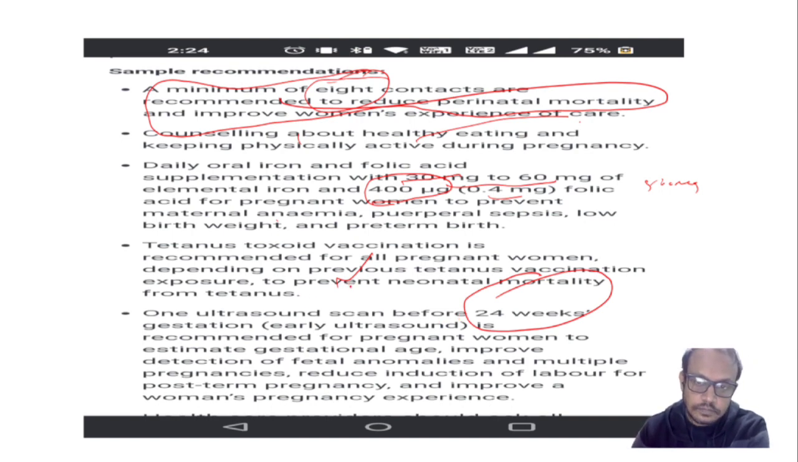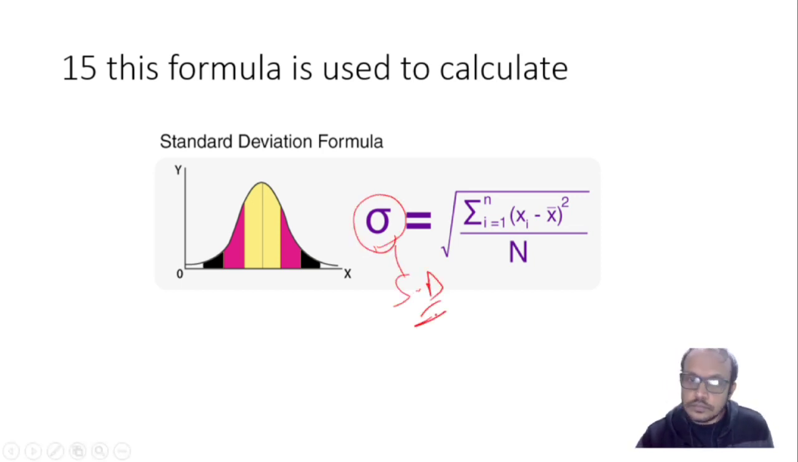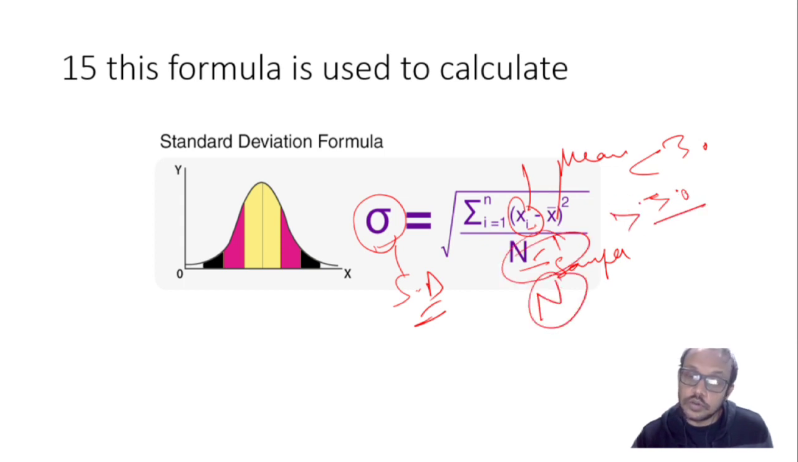Okay, this formula is which is for the standard deviation. Okay, this is summation of all the individual values. This is mean, this is sample. Okay, if sample size is less than 30, here it should be n minus 1. If sample size is more than 30, here it should be n. Okay, this is also asked earlier.